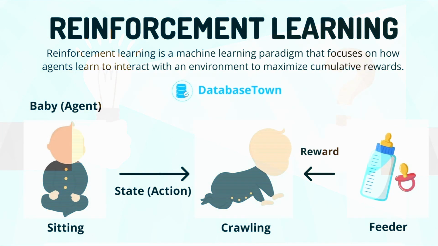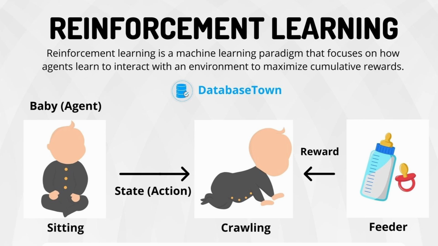Okay, one more pillar. Reinforcement learning. This sounds different again. It is. Here, an agent learns by interacting with an environment. Trial and error, basically. It gets rewards or penalties.